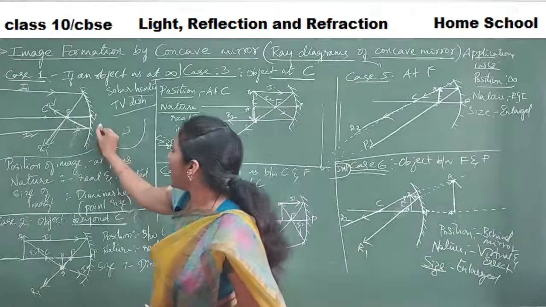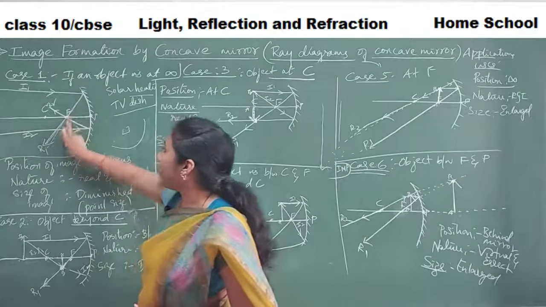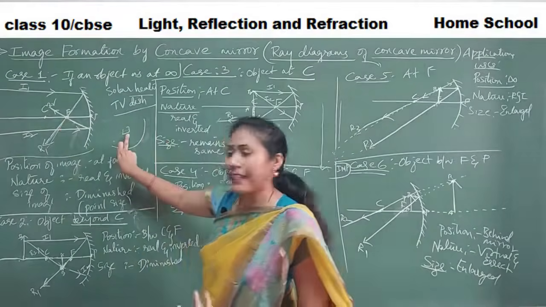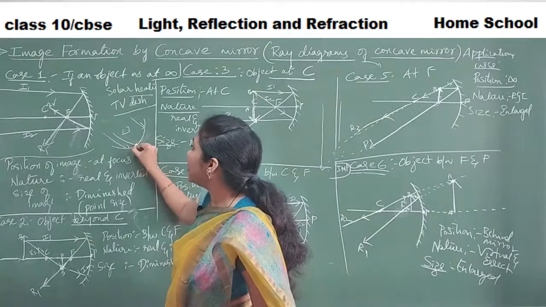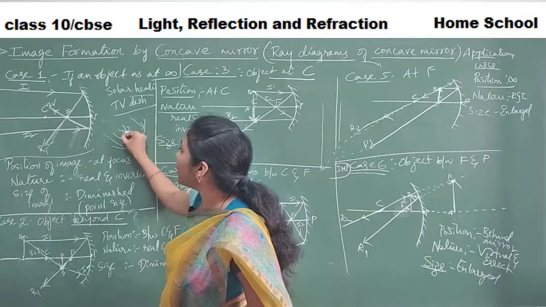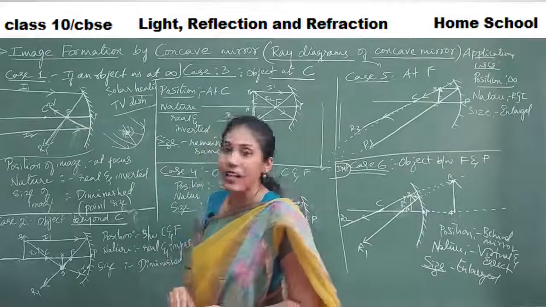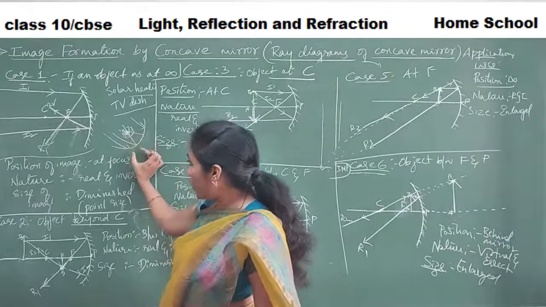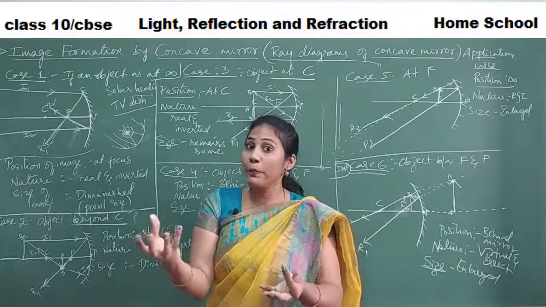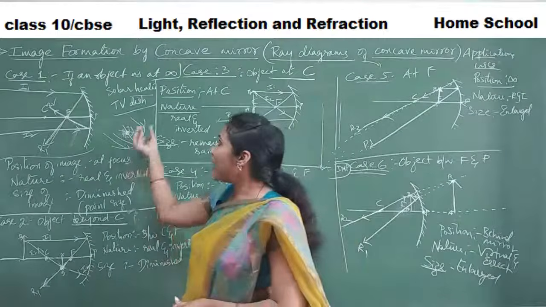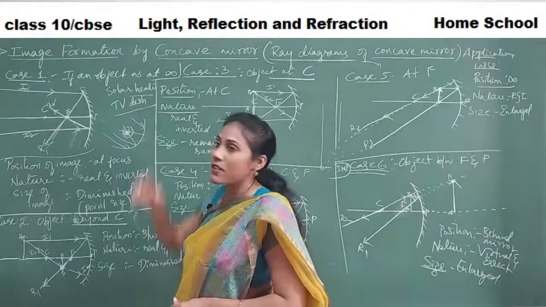It's because the sun is at infinity, right? For an object at infinity, where are the reflected rays meeting? They are meeting at the focal point. So all the incident rays coming from the sun will get reflected to this particular point. That's the reason exactly at this point they fix a vessel. When all the reflected rays meet at this point, heat generation would be more. Because of that heat, cooking can happen within the vessel. That's how solar heaters work.